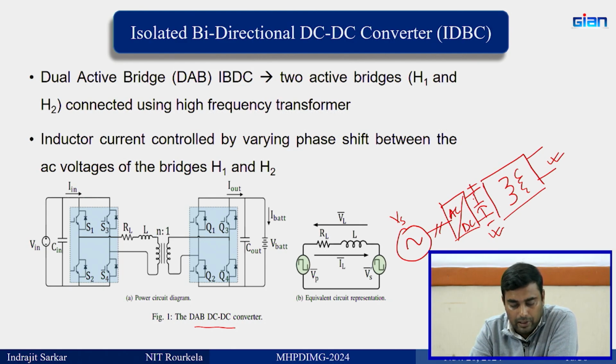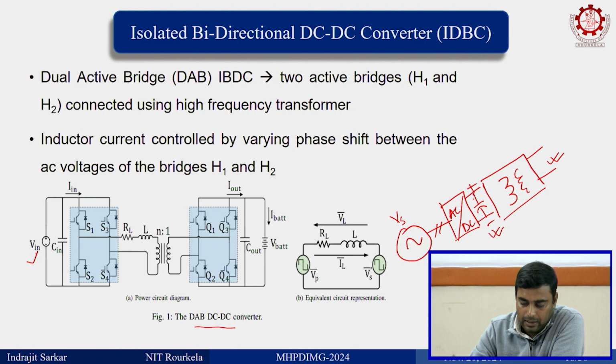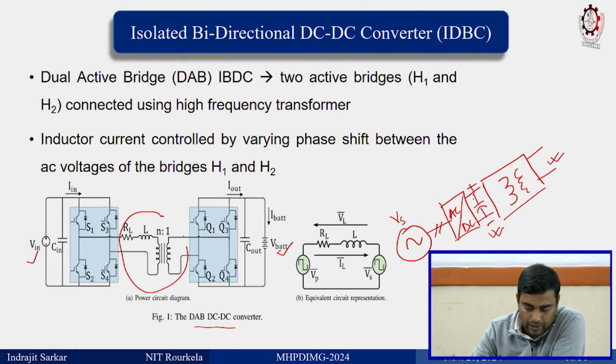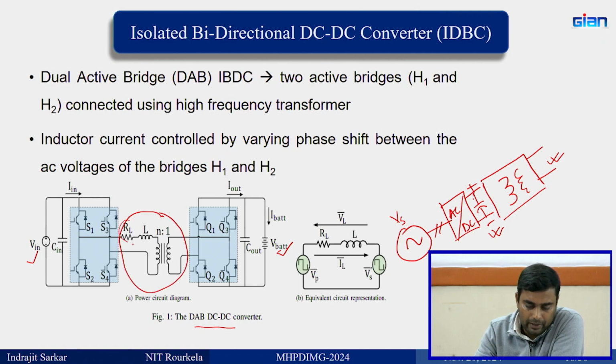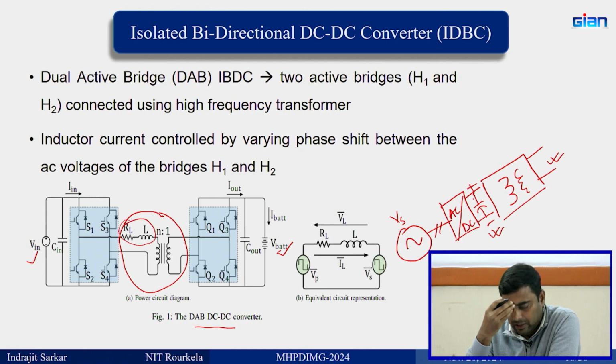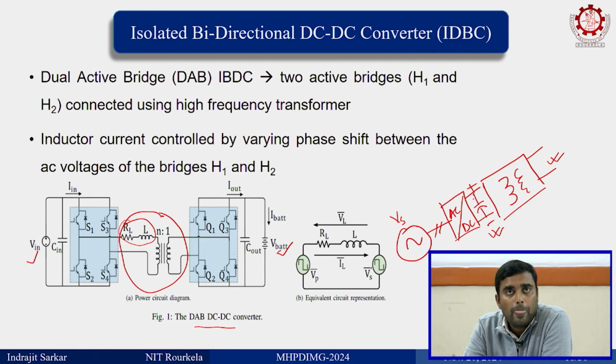So what is the configuration of a DAB? You see here you have the input DC voltage and the output DC voltage. In between we have a high frequency transformer. Then we must have one inductor, I will tell you what that is. But when it is a high frequency transformer, the core size is reduced significantly.